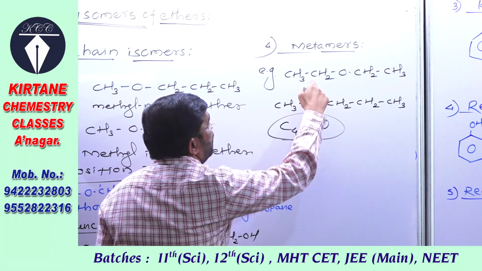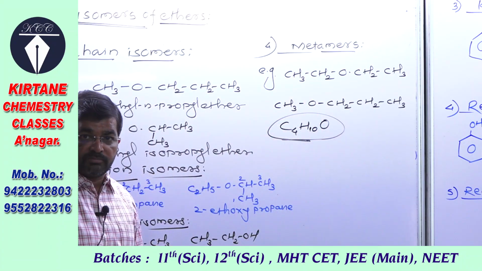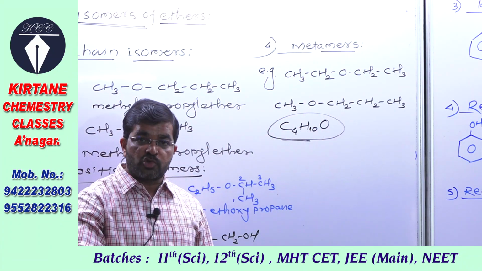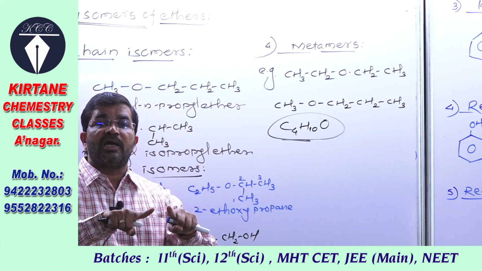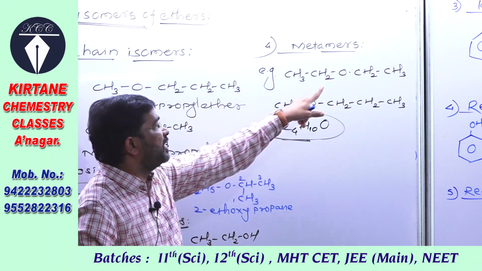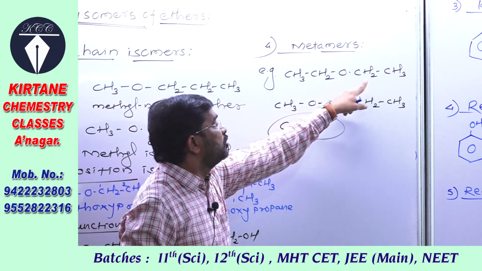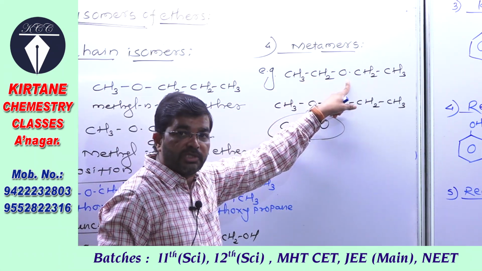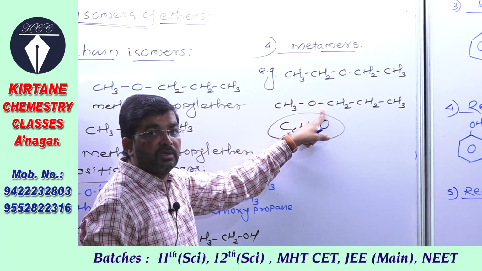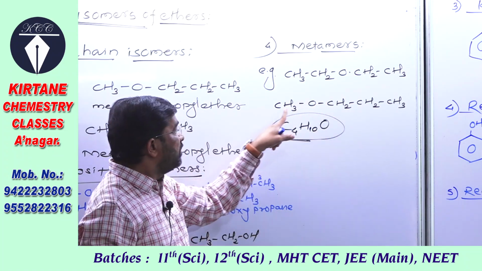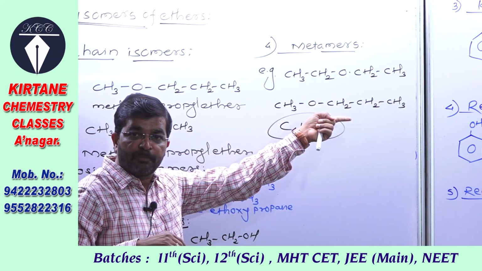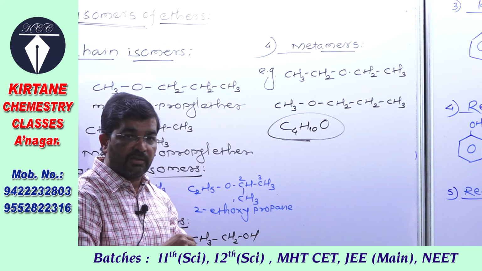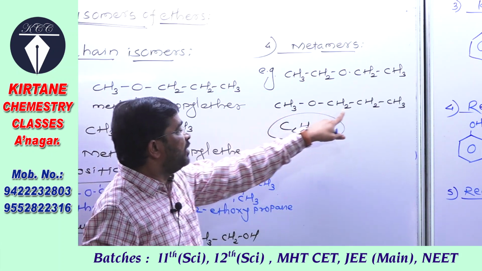In both these compounds the molecular formula is the same, the functional group is also the same, but these are isomers due to different alkyl groups attached to the functional group. You see here, the functional group is oxygen, 2 ethyl groups attached to oxygen, but in the second structure the functional group is oxygen, but the alkyl groups attached to this oxygen atom are different from the earlier, that is methyl group and n-propyl group.